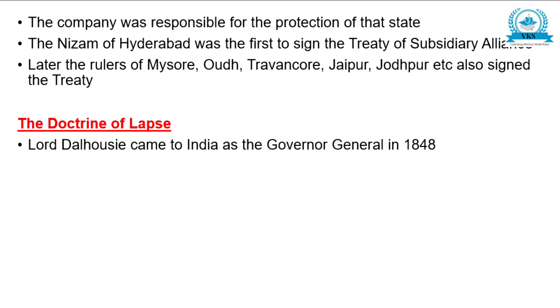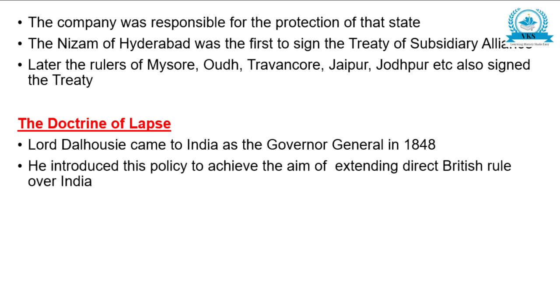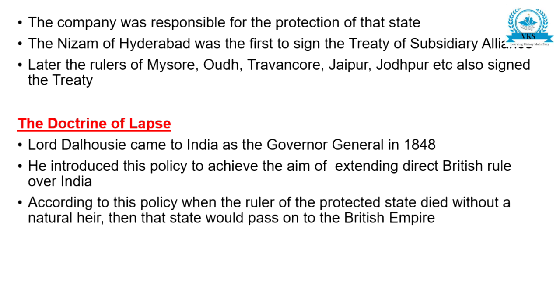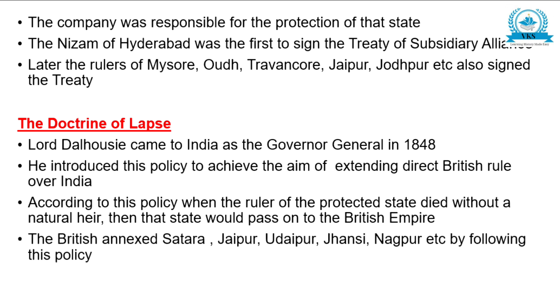Now, the Doctrine of Lapse. Lord Dalhousie came to India as Governor General in 1848. He introduced this policy to achieve the aim of extending direct British rule over India. According to this policy, when the ruler of a protected state died without a natural heir, then that state would pass on to the British Empire. The British annexed Satara, Jaipur, Udaipur, Jhansi, Nagpur, etc. by following this policy. So, these are the points regarding Subsidiary Alliance and Doctrine of Lapse.